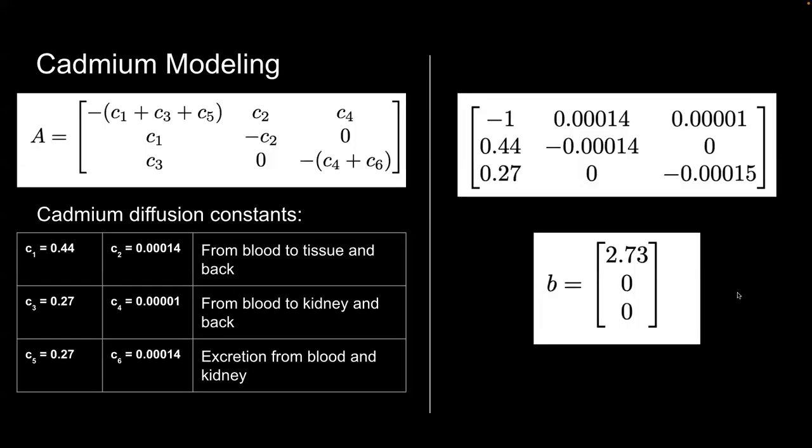And so here we have another matrix modeling our functions in the top left corner, and we have the cadmium diffusion constants in the bottom left corner. Plugging in those constants, we get the matrix in the top right corner, and in the bottom right corner, we have B equal to 2.73. The 2.73 represents the median amount of cadmium introduced into the human body via chocolate consumption for the day.